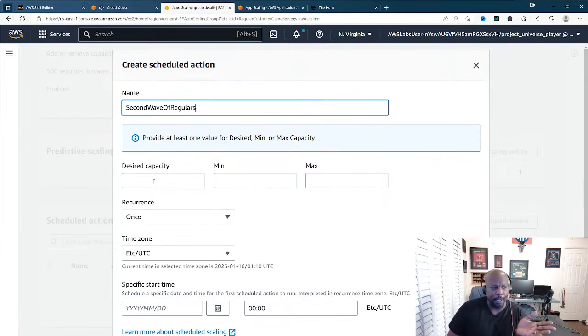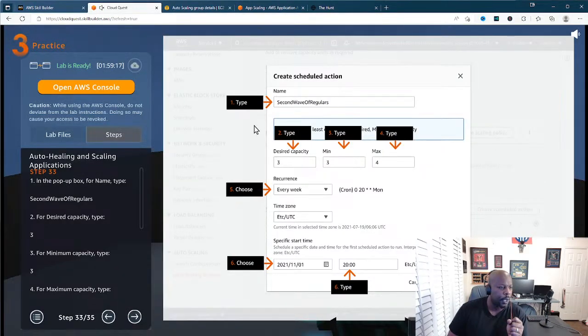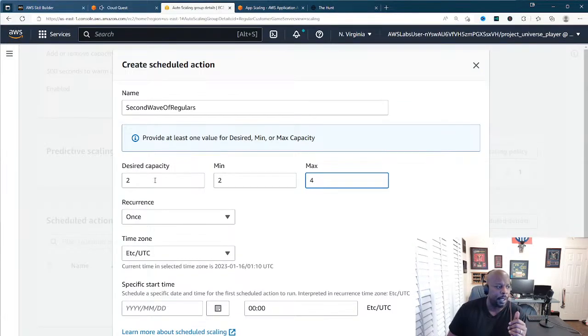And then the desired capacity, so we could probably put the same thing that we had for the other ones, right? Our desired capacity, our minimum capacity is 2, and then our maximum capacity will be 4, right? Oh no, they want, okay, sorry, 3 and 4 for that time period, because they already know it's going to be a lot of people in there, right? So 3, 4. All right, cool.